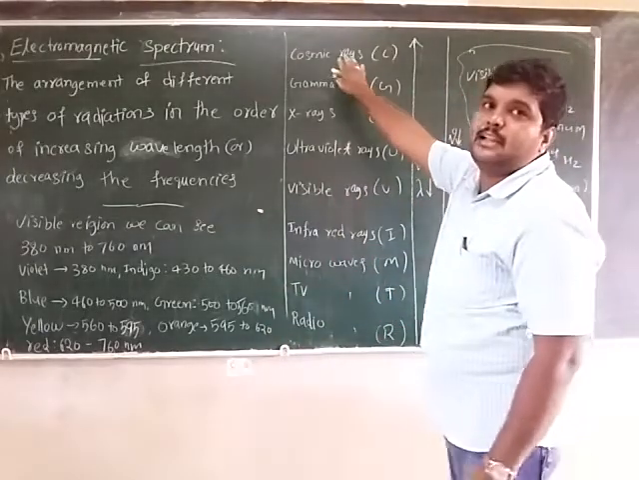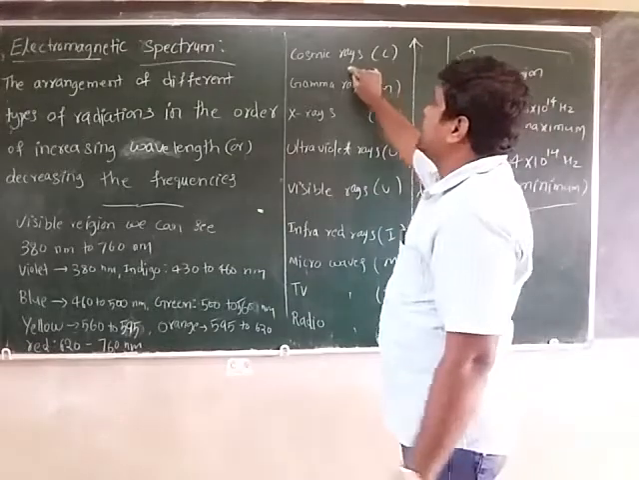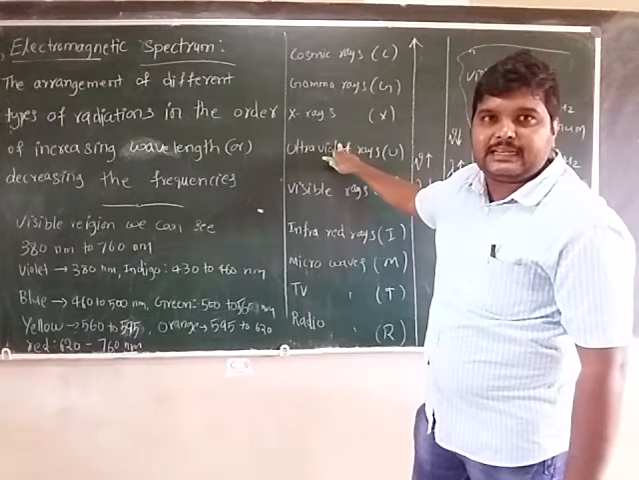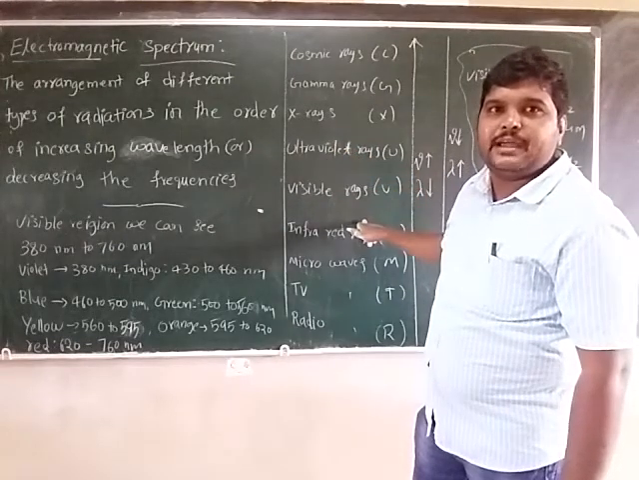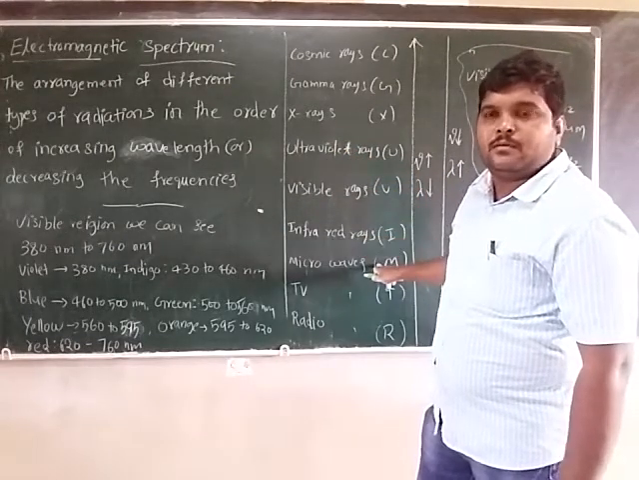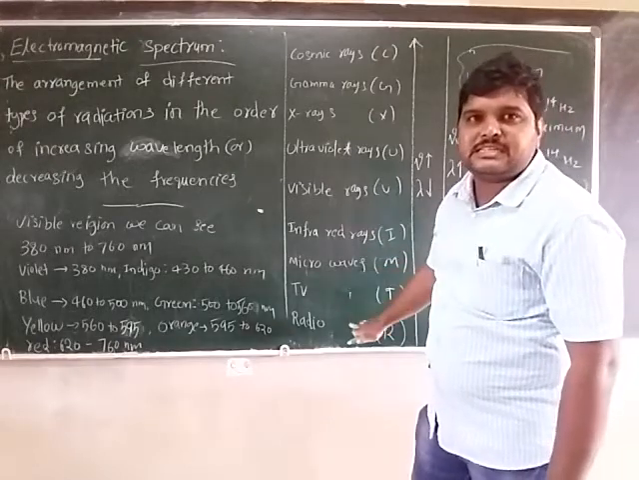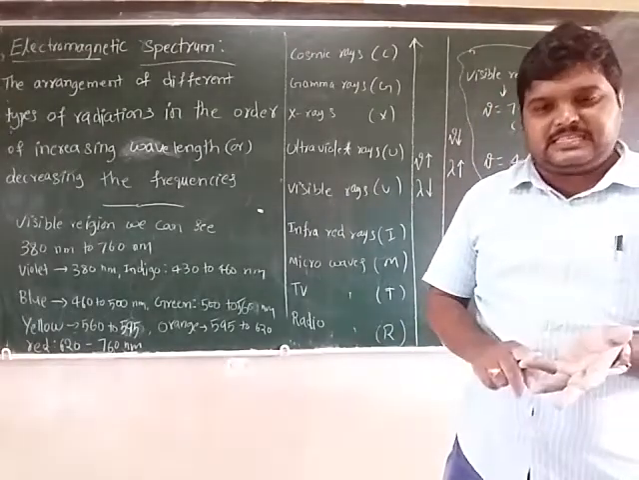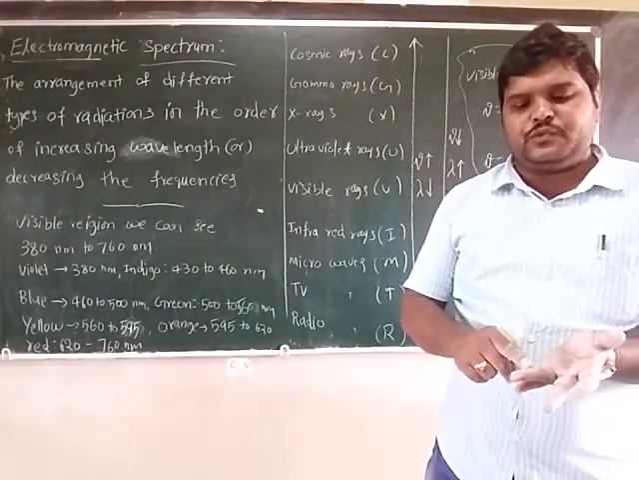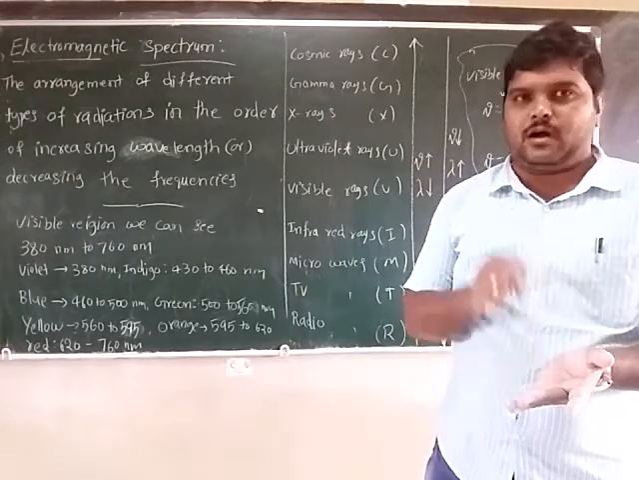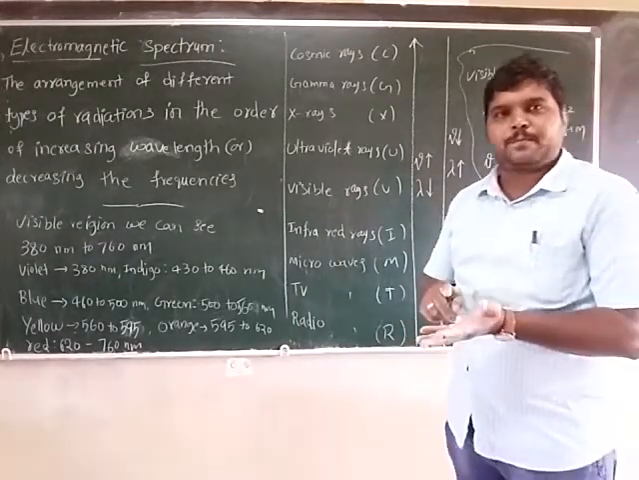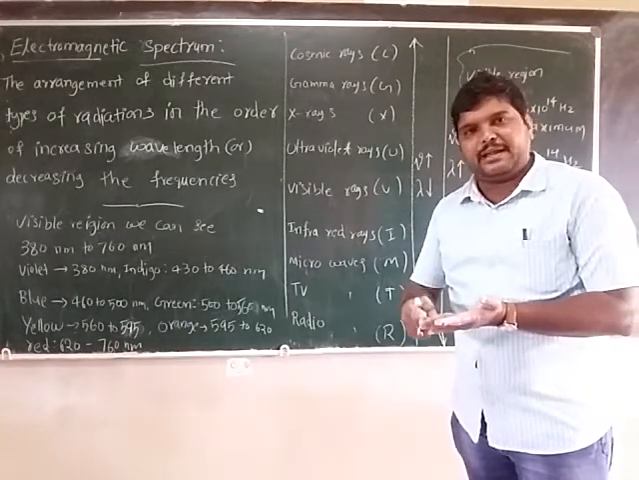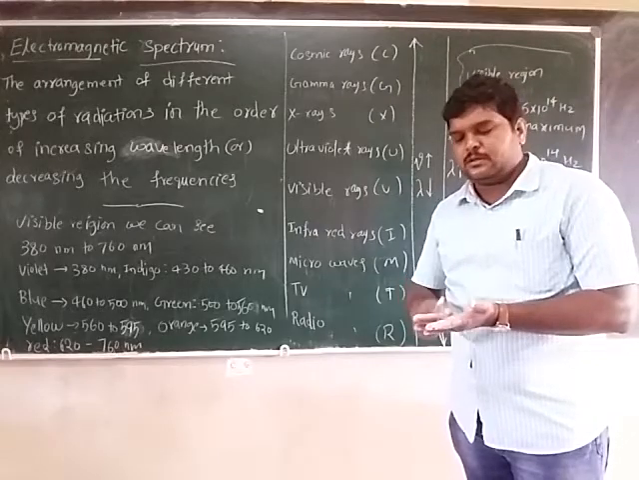Here we have an electromagnetic spectrum. Cosmic rays, gamma rays, X-rays, ultraviolet, visible, infrared, microwaves, TV waves, radio waves. So what are those? C, G, X, U, V, I, M, T, R.